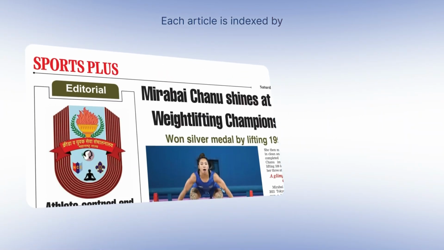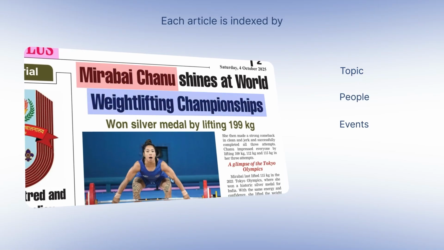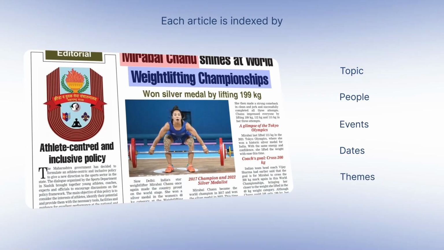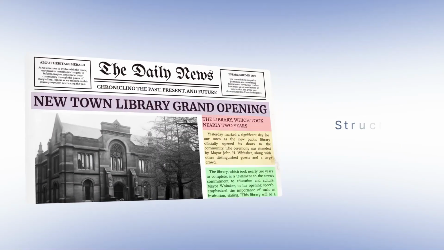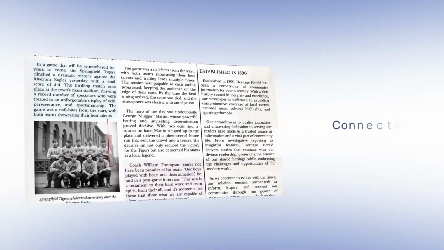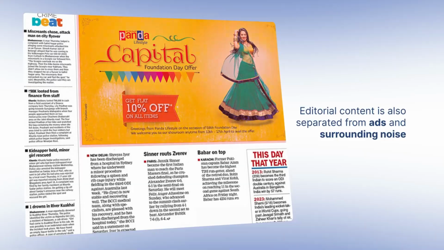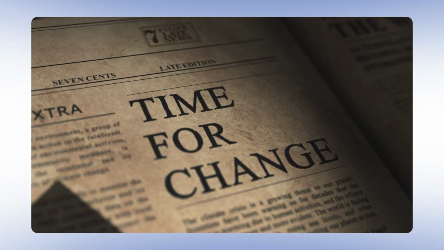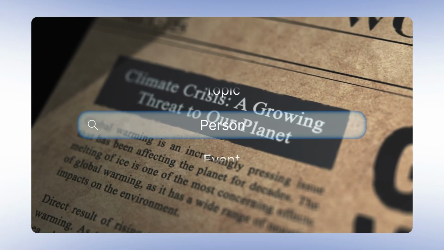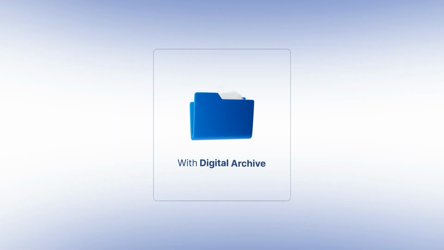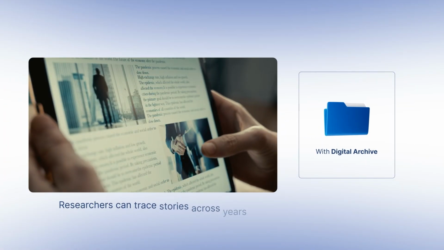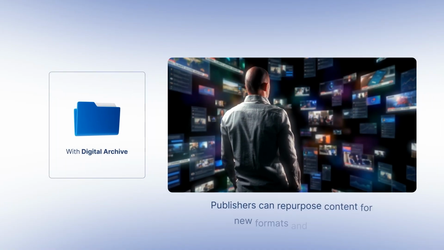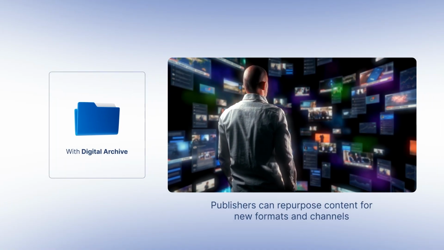Each article is indexed by topic, people, events, dates, and themes. And every scanned page becomes structured, searchable, and connected to related content. Editorial content is also separated from ads and surrounding noise. This allows teams to search decade-old news archives by topic, person, or event. Moreover, with Digital Archive, researchers can trace stories across years and publishers can repurpose content for new formats and channels.